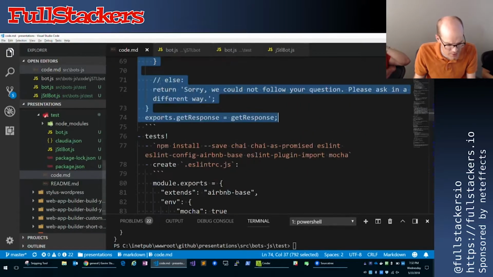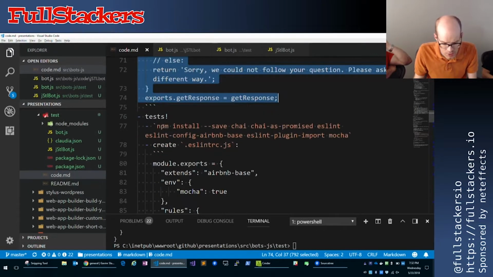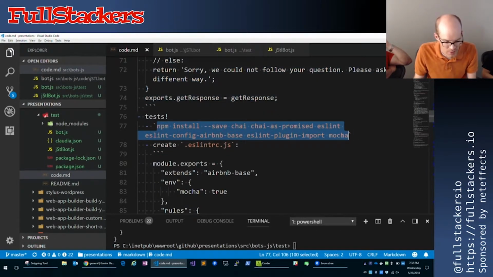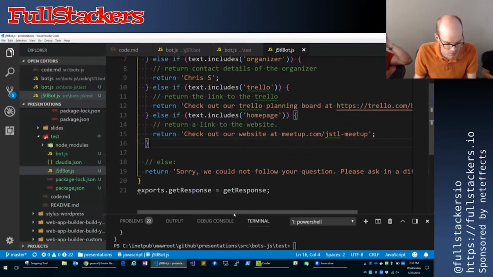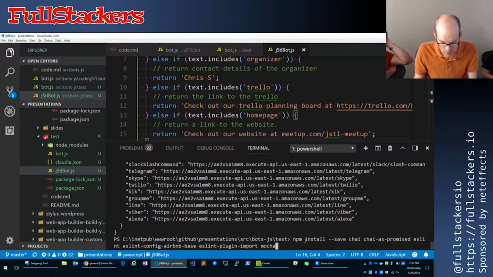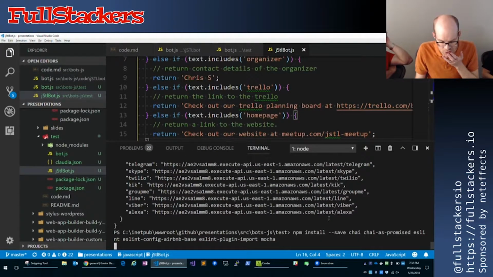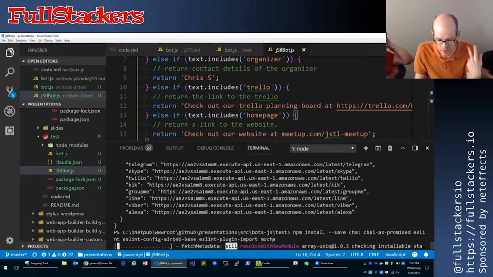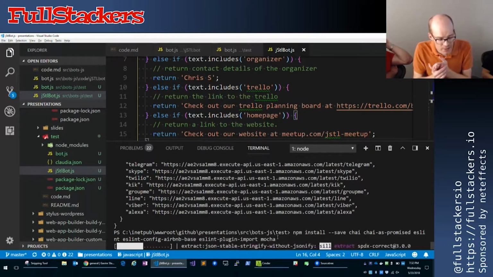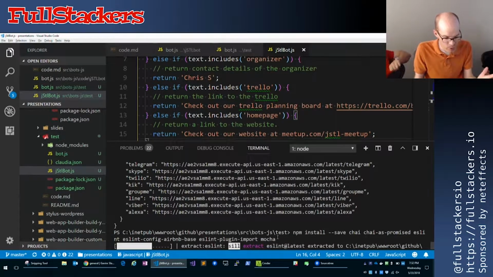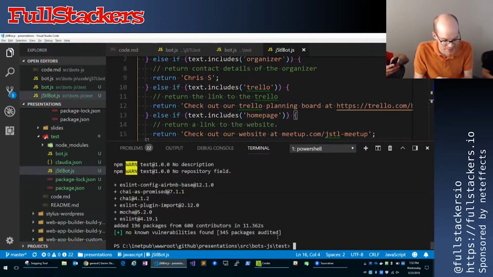So I'm going to go ahead and start that up. I'm going to install a bunch of dependencies here. So you can see I'm installing Mocha for our testing library. I'm going to use the chai assertion library. I'm also installing ESLint. I'm sure you're all familiar with that. We always need to be linting to catch errors quickly.